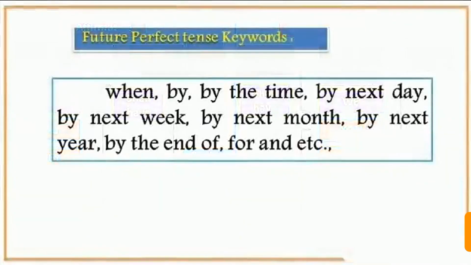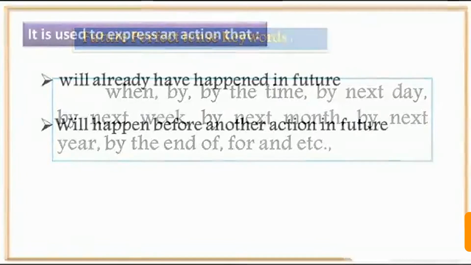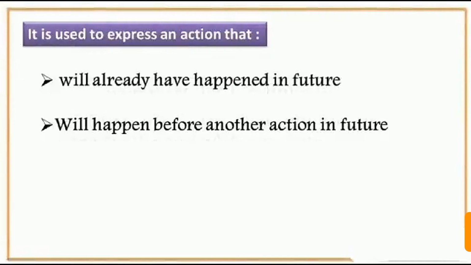Let us see some of the key words used in future perfect tense. They are when, by the time, by next day, by next week, by next month, by next year, by the end of, for. So such kind of words are used in future perfect tense. This future perfect tense is used to express an action that will already have happened in future and will happen before another action in future. So these are the uses of future perfect tense.